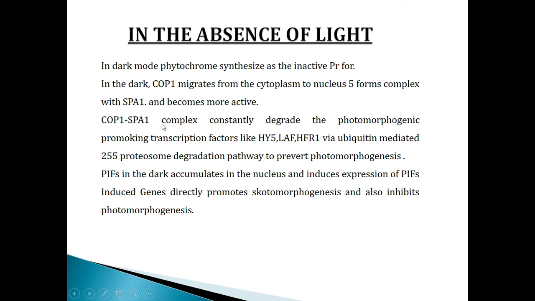The COP1-SPA1 complex constantly degrades the photomorphogenesis promoting transcription factors like HY5, LAF1, HFR1 via the ubiquitin mediated 26S proteasome degradation pathway to prevent photomorphogenesis. PIFs in the dark accumulate in the nucleus and induce expression of PIF-induced genes, which directly promotes scotomorphogenesis and also inhibits photomorphogenesis.